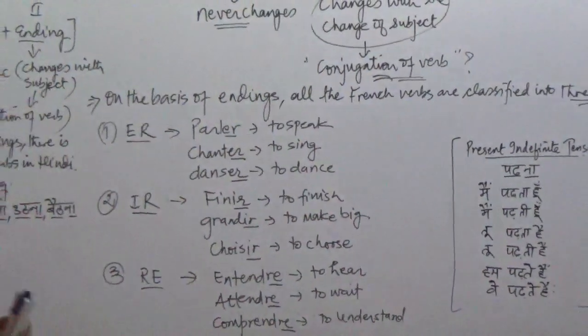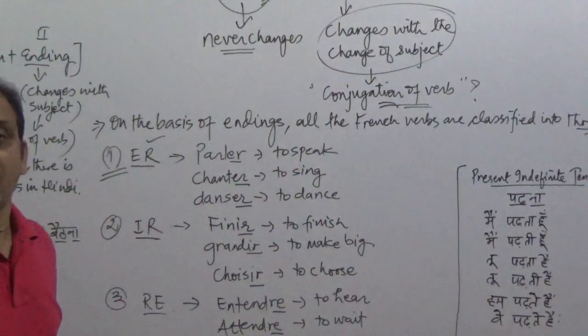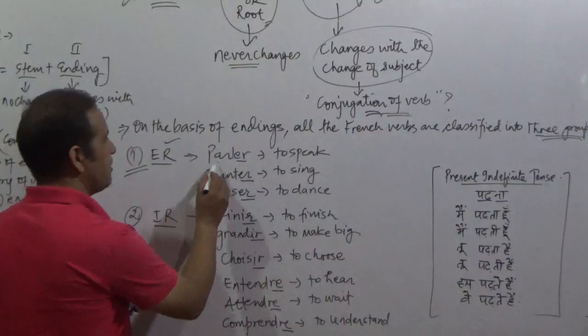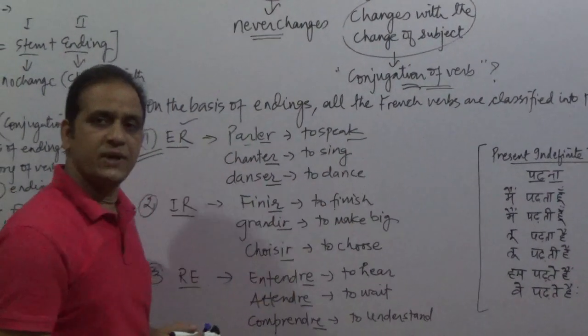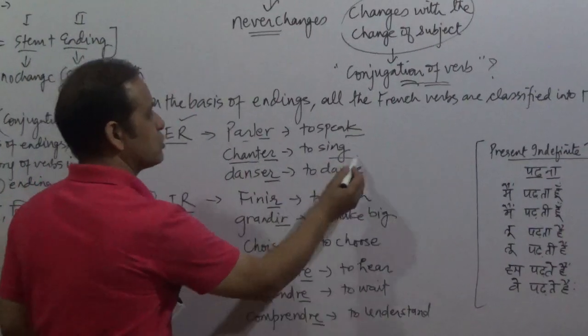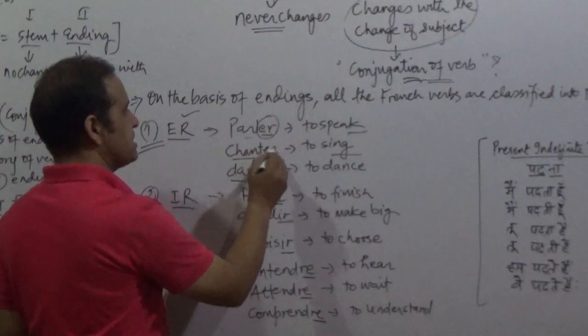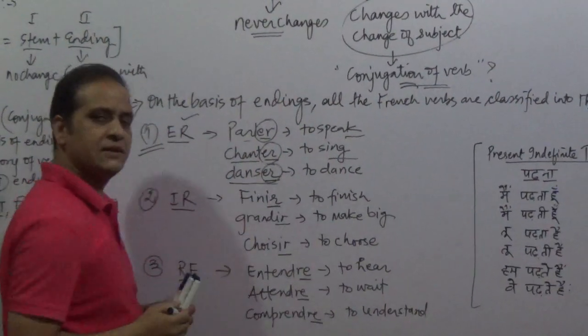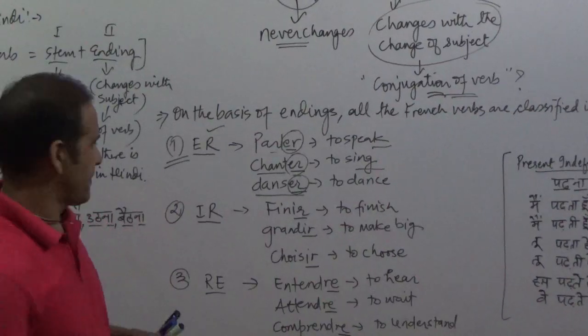See, certain French verbs will end in ER. For example, parler, parler veut dire quoi? To speak, chanter, to sing, danser, to dance. Okay, so you can see they are ending in ER. So they belong to the ER category or ER group.